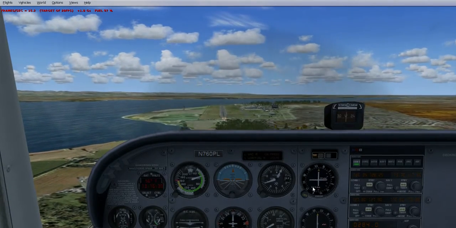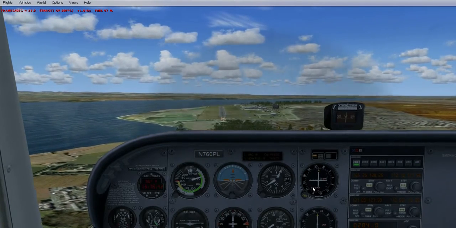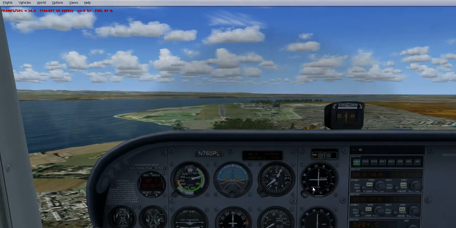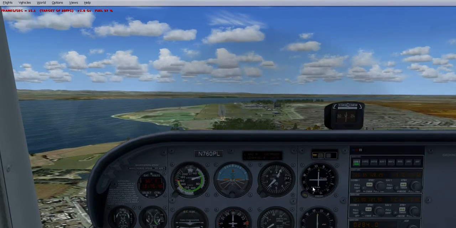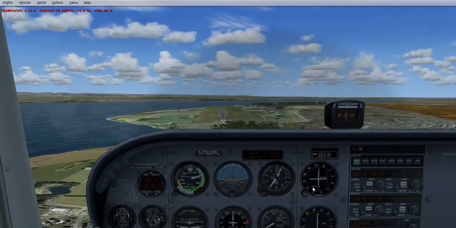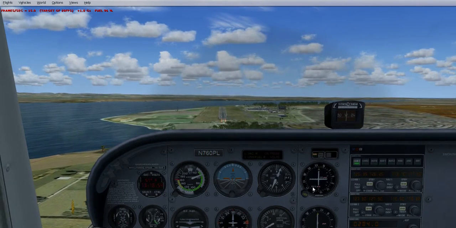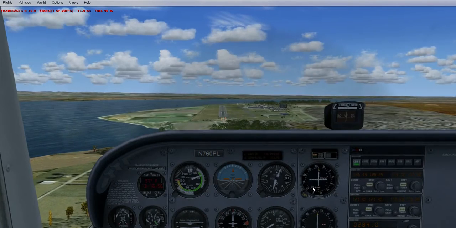We're not landed yet. Currently approaching about 500 feet.